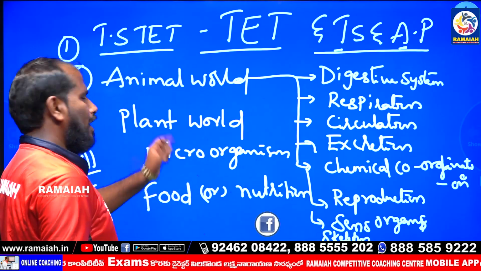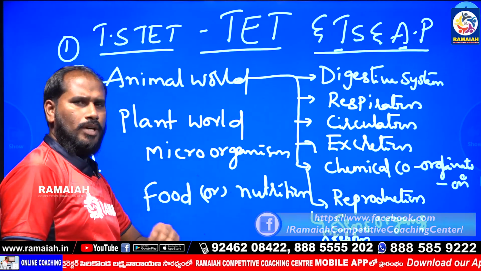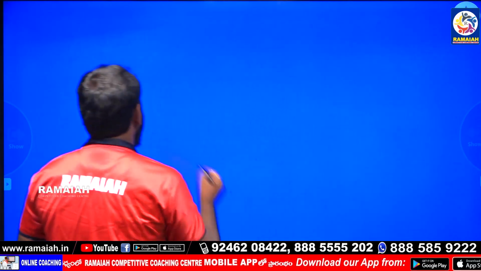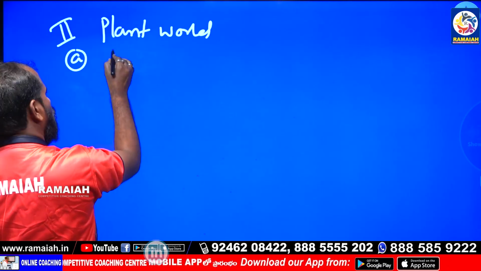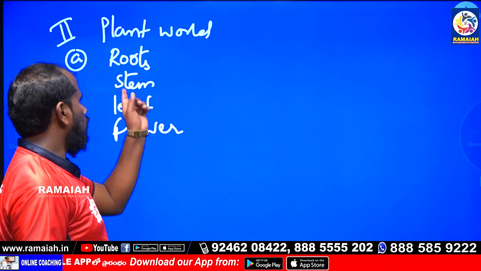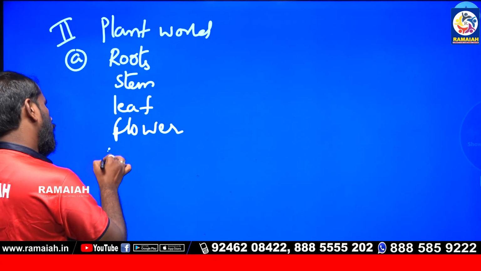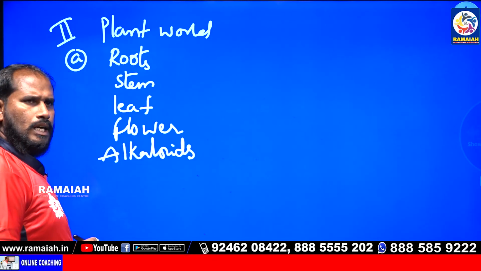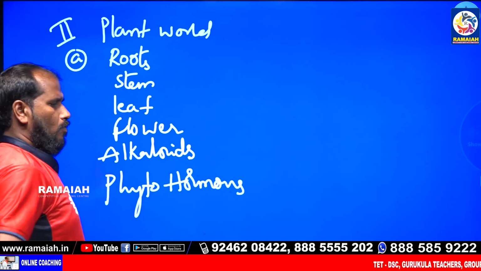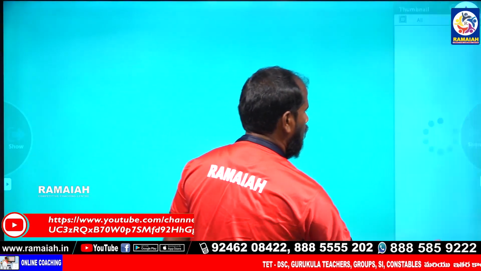Again, in plant world, there are plants and primary parts. In plants, the primary parts are roots, stem, leaf, flowers, and alkaloids. Next, phytohormones. So alkaloids, phytohormones, and next